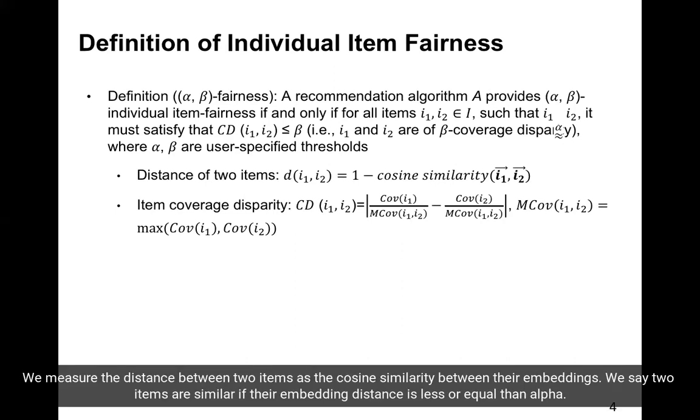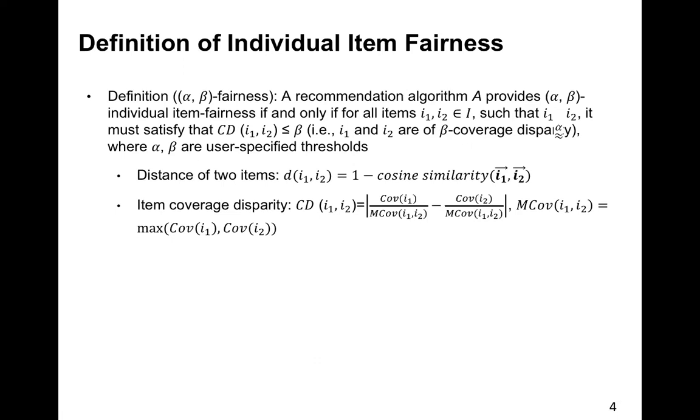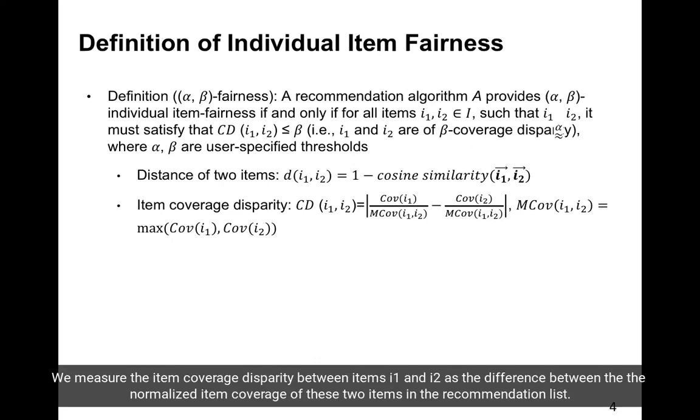We measure the distance between two items as the cosine similarity between their embeddings. We say the items are alpha similar if their embedding distance is less than or equal to alpha. We measure the item coverage disparity between items I1 and I2 as the distance between their normalized item coverage in the recommendation list.